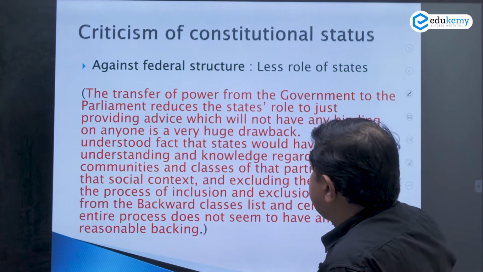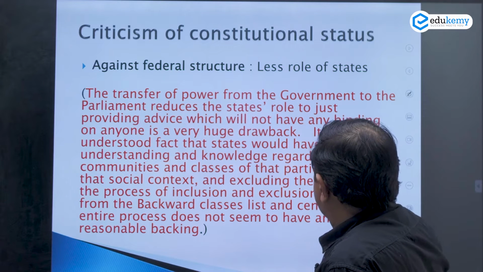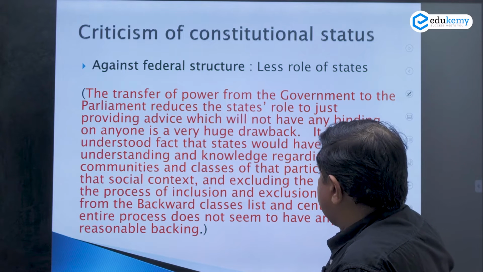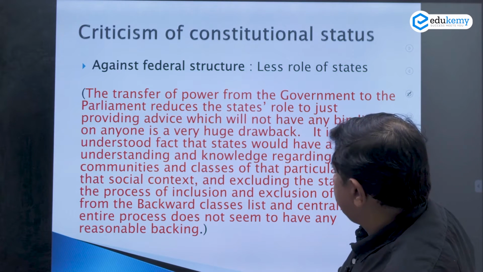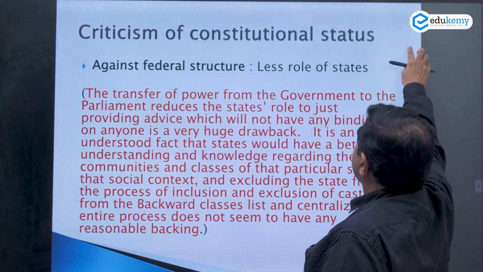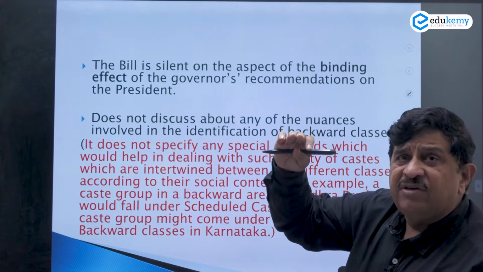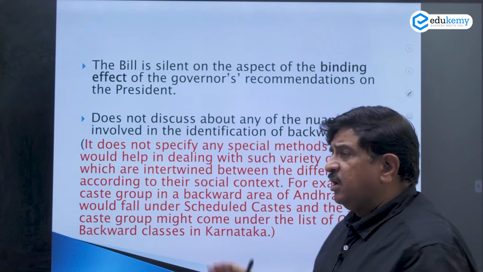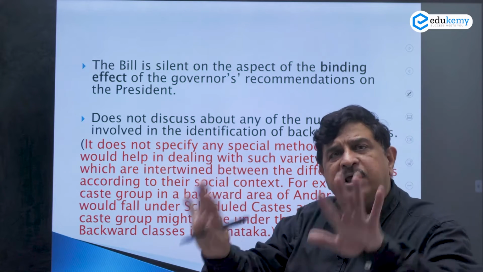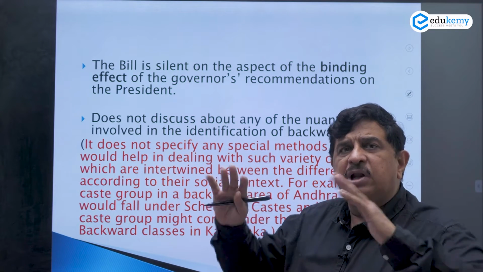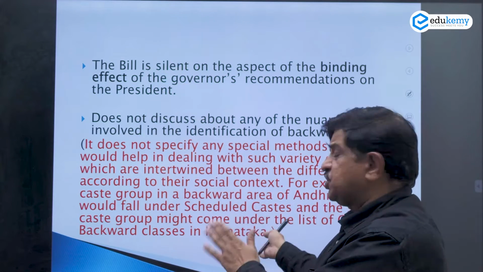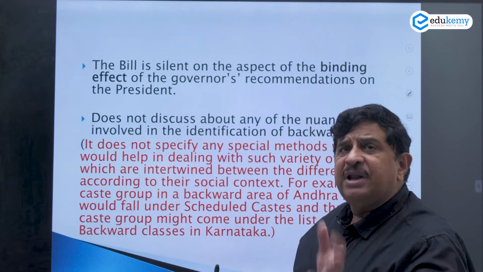Excluding the state from the process of inclusion and exclusion of castes from the backward classes list and centralizing the entire process does not seem to have any reasonable backing. So this is how it is. That's why it is in red. I have provided it only as background knowledge, so that next time if by chance a question comes touching on federalism, you can handle it.